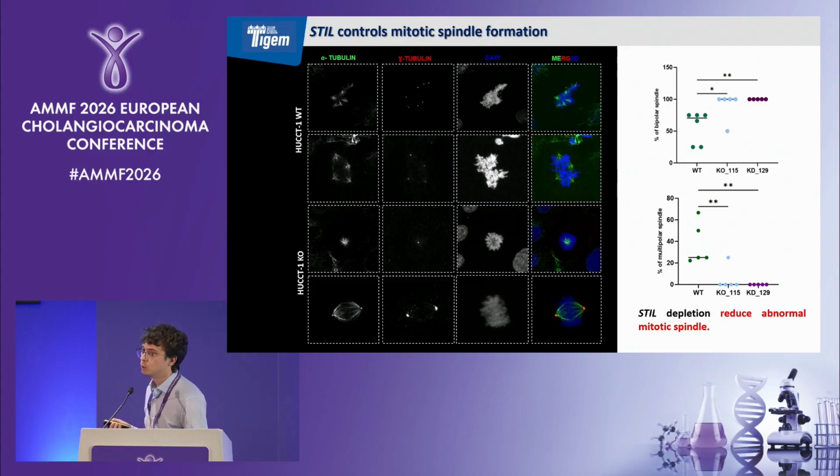Okay, if we look at centrioles, we also look at the mitotic spindle. And as you can see here, when we reduce the level of STIL, we also reduce the number of multipolar spindles. So we increase the number of bipolar or unipolar spindles. So basically, we say that STIL depletion reduces abnormal mitotic spindles.